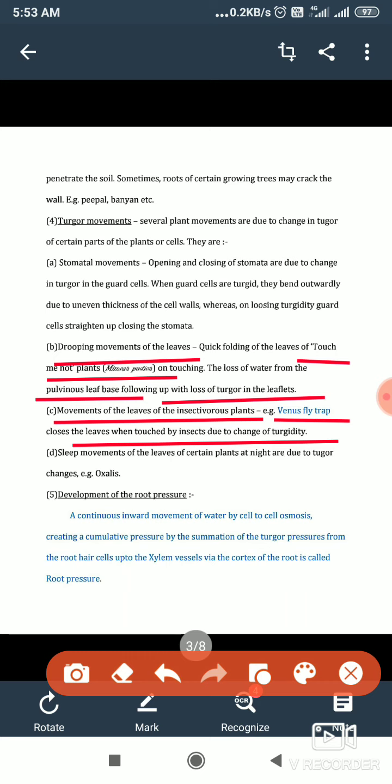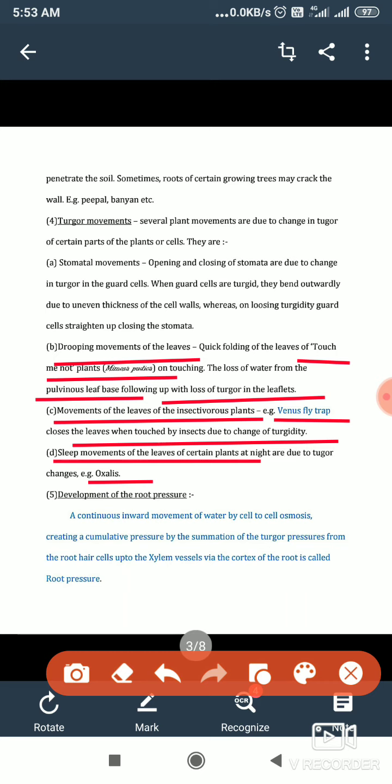And then the fourth one: sometimes you will see leaves of some plants folded during the night and open again in the daytime. These are called sleep movements of leaves of certain plants, due to turgor. For example, oxalis. These are the utilities of turgor in the case of plants.